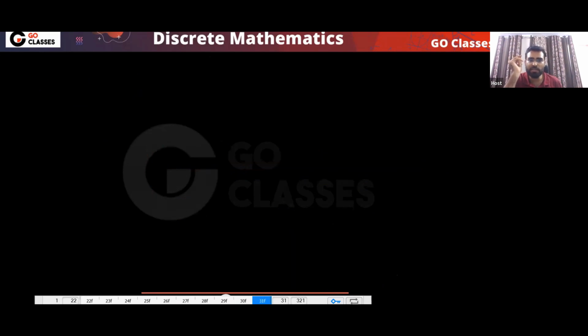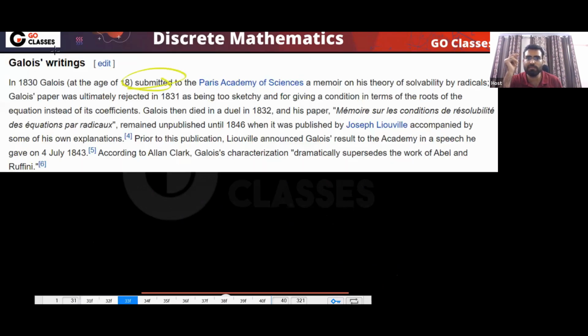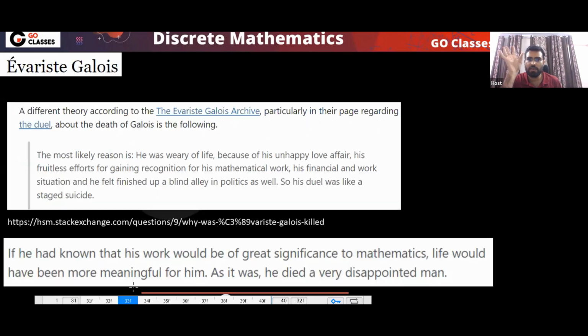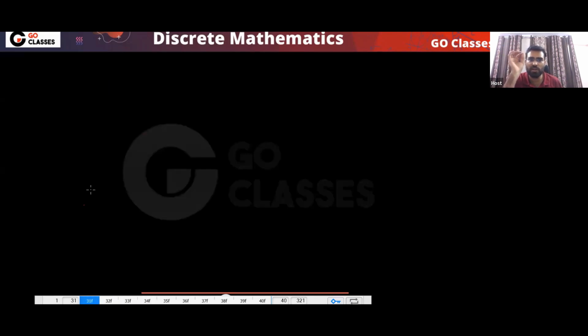After he proved this, he wrote a research paper. He submitted that research paper, and it was rejected. And then Galois died. After his death, after many years, that research paper was accepted. There is a very interesting story about Galois. He was a mathematician, but his research paper was rejected.